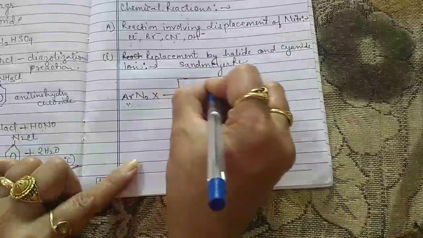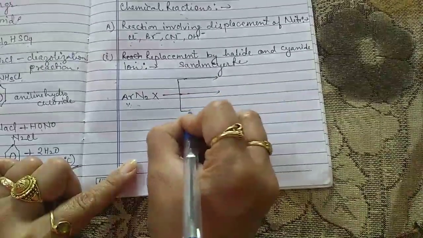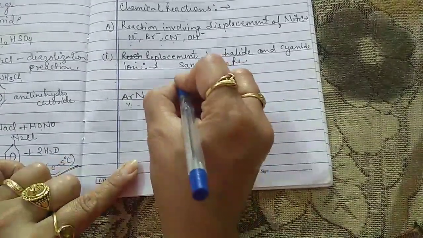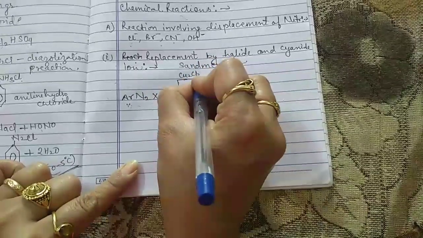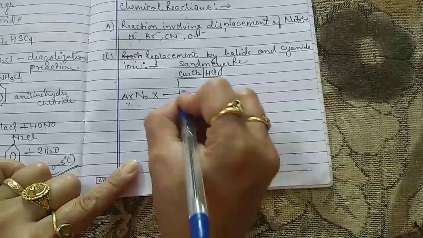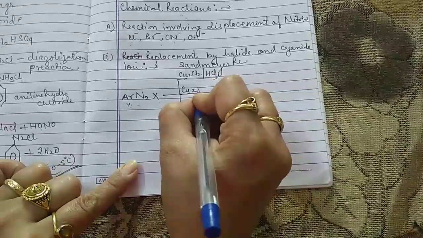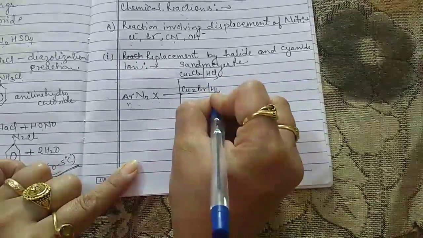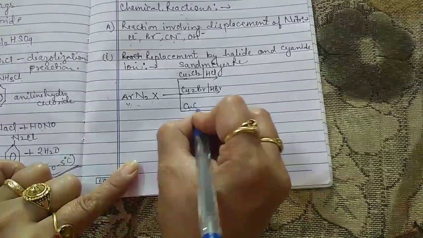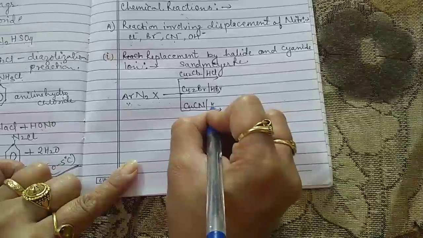When this diazonium salt reacts, the replacement takes place in the presence of CuCl and HCl. In the second case, Cu2Br2 and HBr. In the third case, CuCN and KCN.